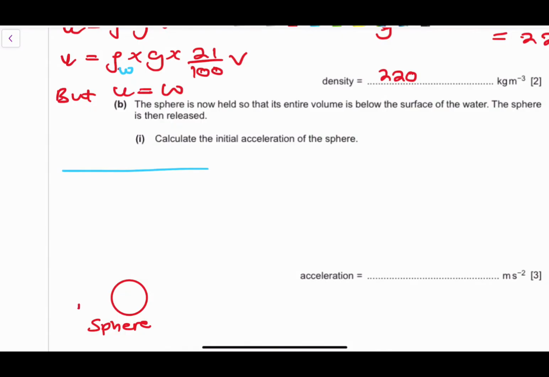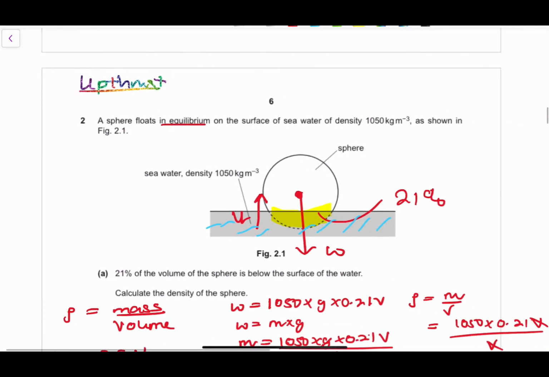The force acting up is the upthrust, okay? And again, it's the weight, right? So the word initial means that initially the upthrust is greater because this has to go back to the surface of the liquid, right? This thing has to rise up because the weight is very small. If you look at the first question, it was actually almost suspended. Just a fraction of the weight itself was overcoming that amount of upthrust, right? So the upthrust is very, very big.